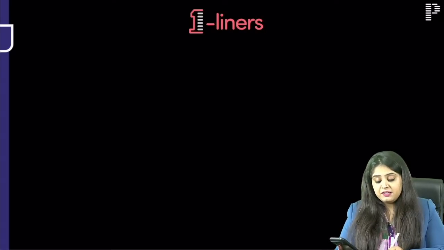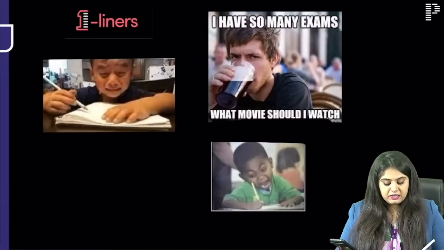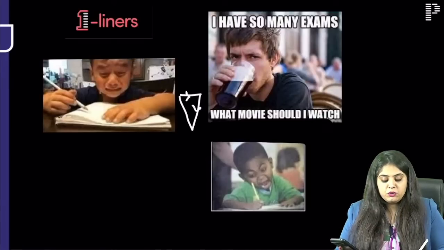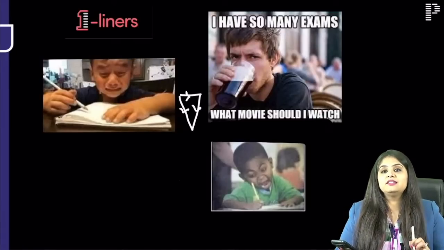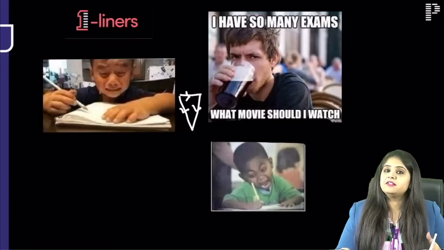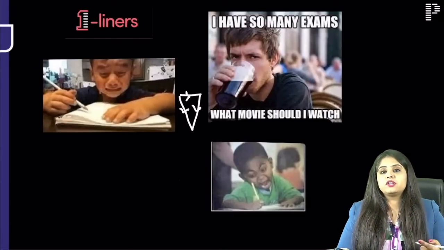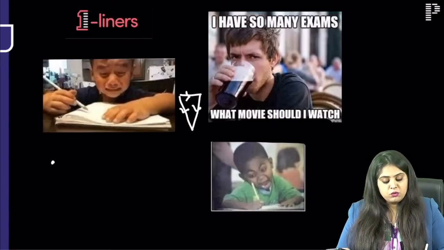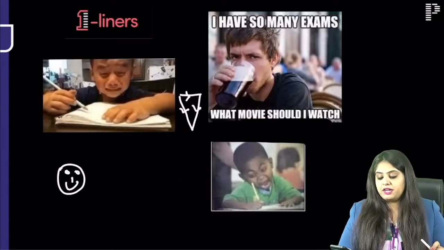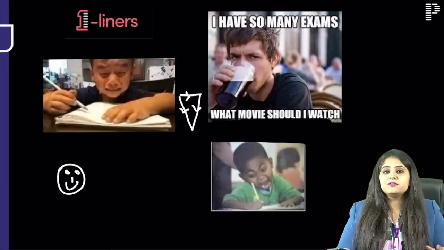Before I begin, I believe especially for the FMG students, this is how life has been for you lately, because this is a vicious cycle that all of you are stuck between. How many of you are going through all these three in the same day, where you want to cry, and then you want to study and give the best exam of your life, and then third is when you don't want to do anything and watch a Netflix movie. If you're going through this vicious cycle multiple times in one day, trust me, you are on the best track, because someone who's not going through this is not in that exam mode right now. If you are feeling all these emotions multiple times in one day and you're feeling something is going wrong within you, I think you're on the right track.